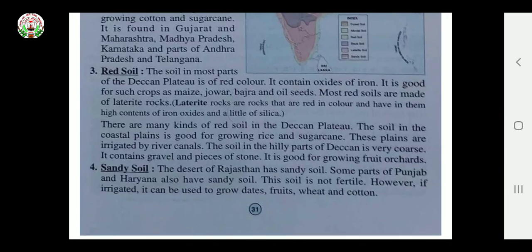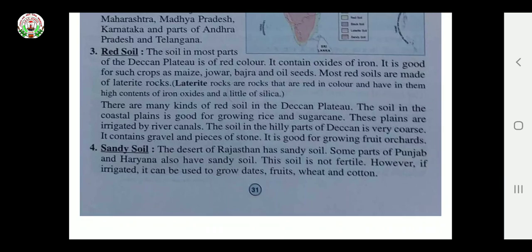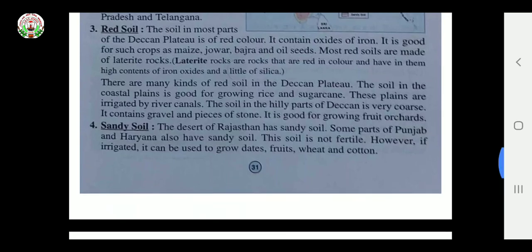When it comes to red soil, most part of the Deccan Plateau is of red color. It contains oxides of iron. It is good for such crops as maize, jowar, bajra and oilseeds. Most red soils are made of laterite rocks. Laterite rocks are red in color and have in them a high content of iron oxide and little of silica.